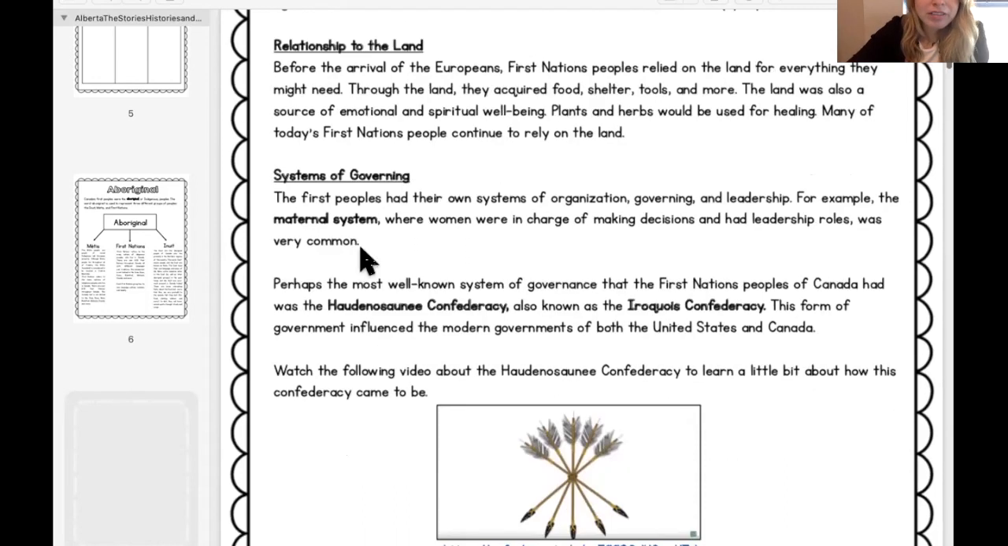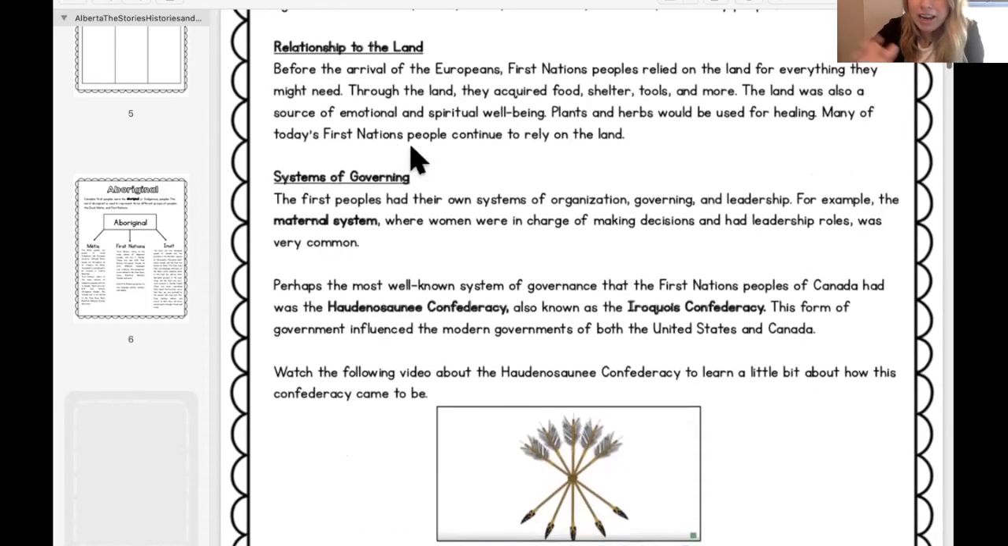Systems of governing. So that just means like Canada has a prime minister that leads us. Alberta has a premier, Jason Kenney, that leads us. We have mayors that lead us. So this is just the way that the First Nations chose their leaders and governed their people, like a government.